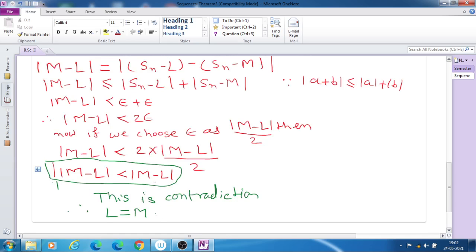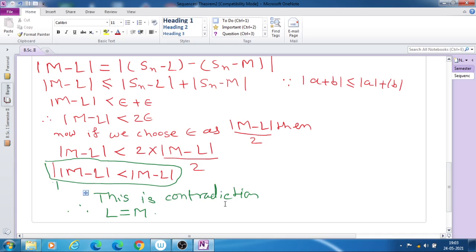So this is a wrong statement. We cannot say any value is less than itself. We cannot say 5 is less than 5, and therefore this is a wrong statement.